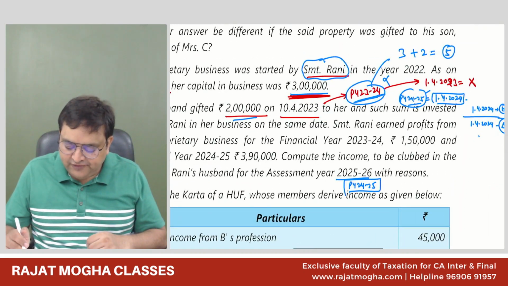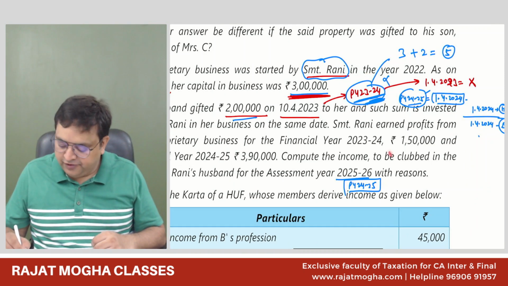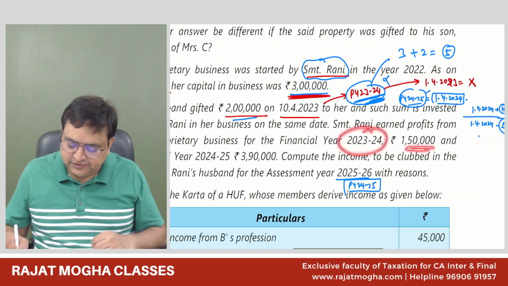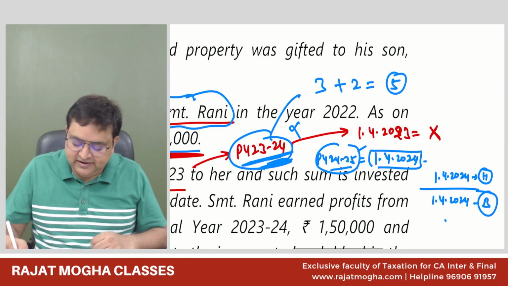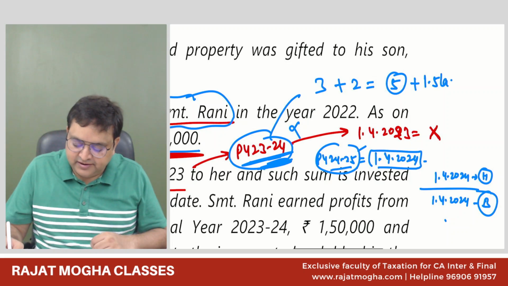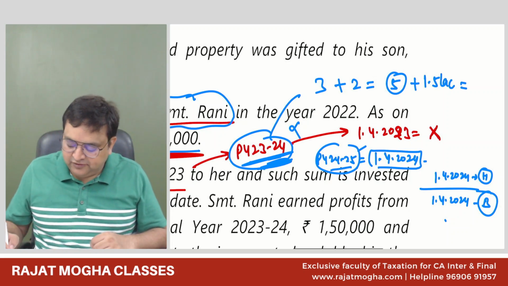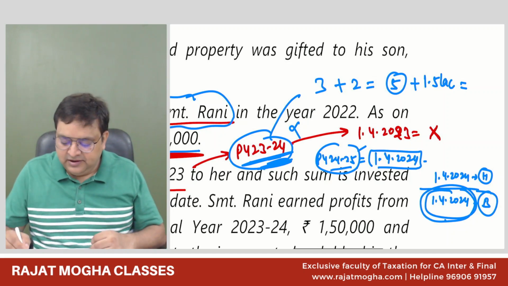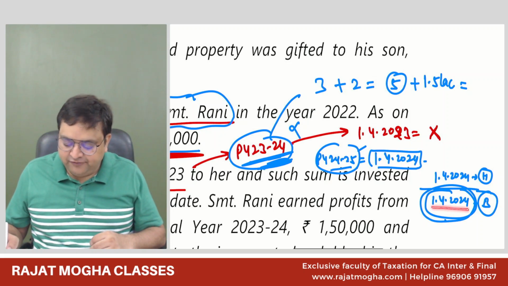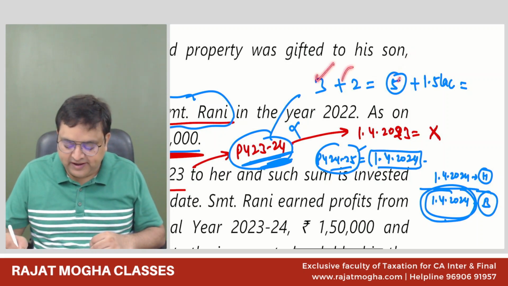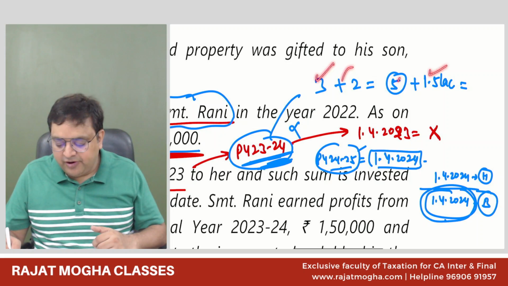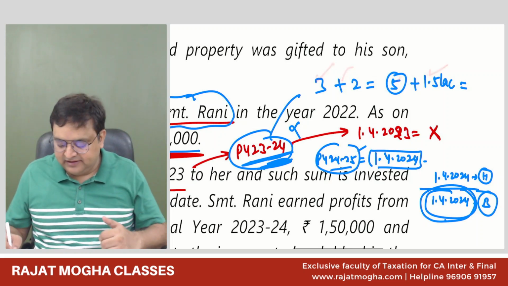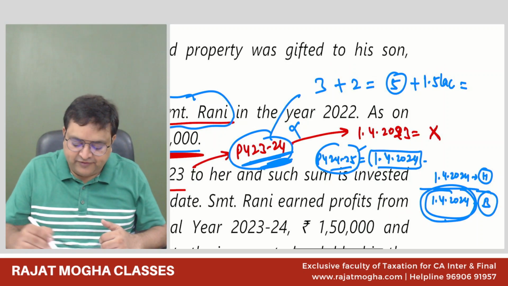And last year we have also earned some profit. So how much profit have we earned? We have earned a profit of 1,50,000, 1.5 lakh. So if somebody asks me how much was the capital of the business as on 1st April 2024, the capital as on April 24 was 3 plus 2, 5 lakh, and 1.5 lakh profit which we earned in the last year. So it would be 6.5 lakh.